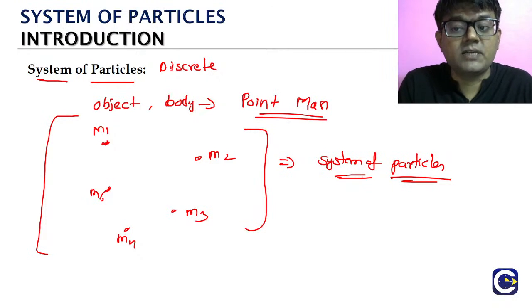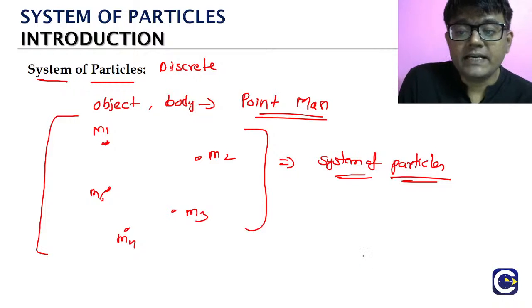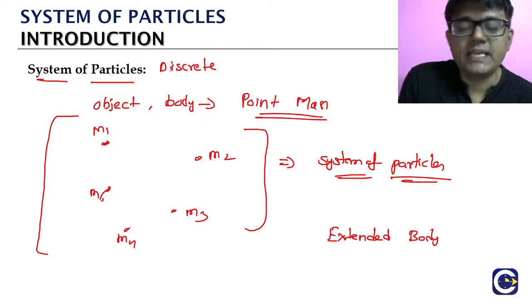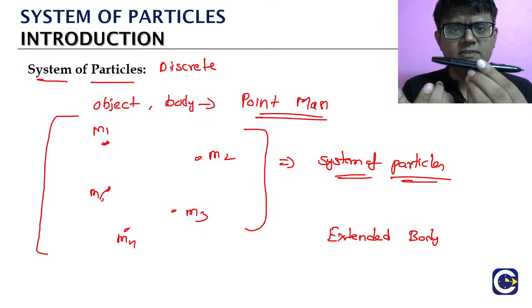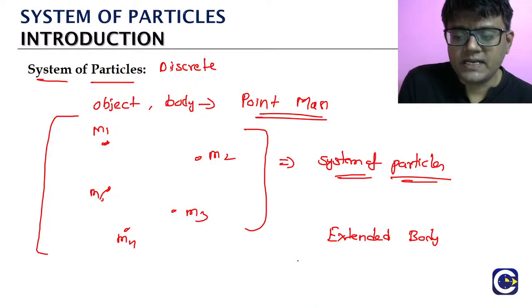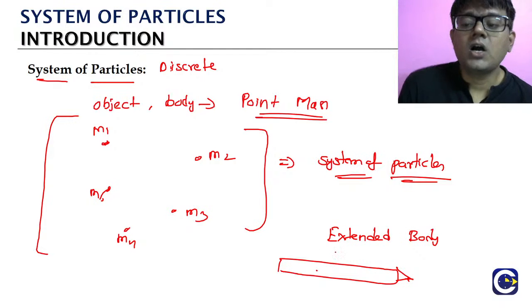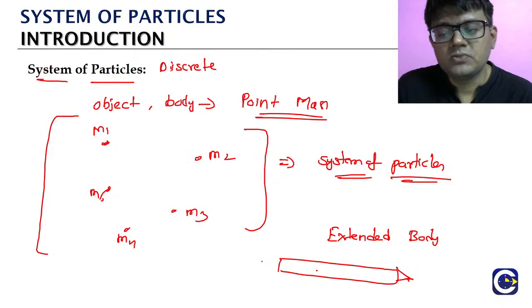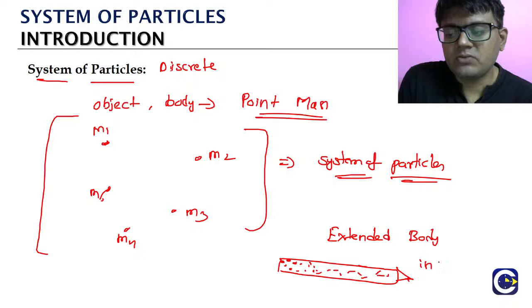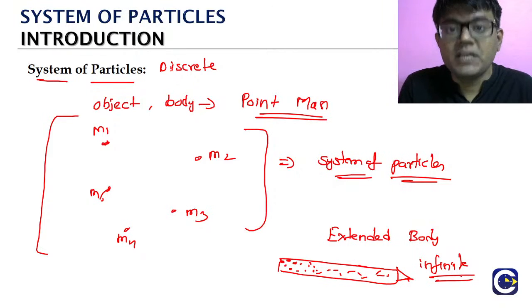What is the name that we give for this? System of particles. But if you have an extended body, take an extended body. What is an extended body? Anything like this pen is also an extended body. Anything that you see around you is an extended body. Let's say I am talking about only this particular pen. How many particles does it have? You can keep on dividing, right? Theoretically, infinite number of particles will come. If you keep on breaking the pen into small particles, you get an infinite number of particles.